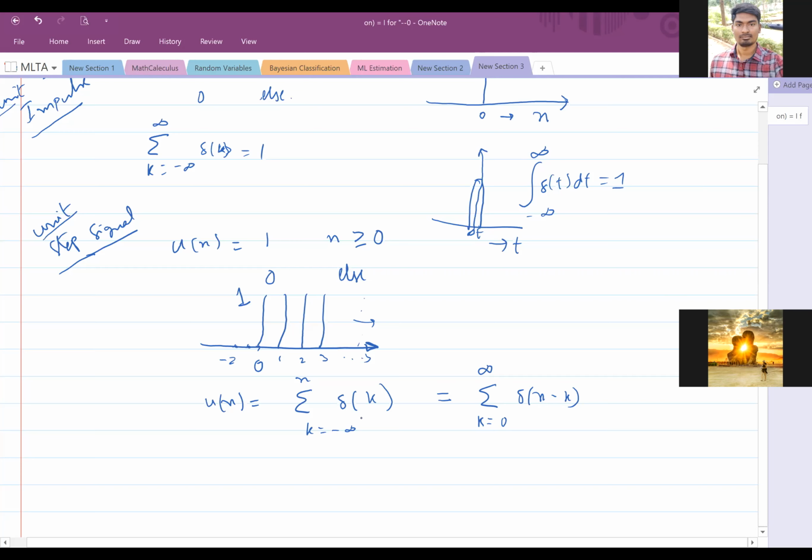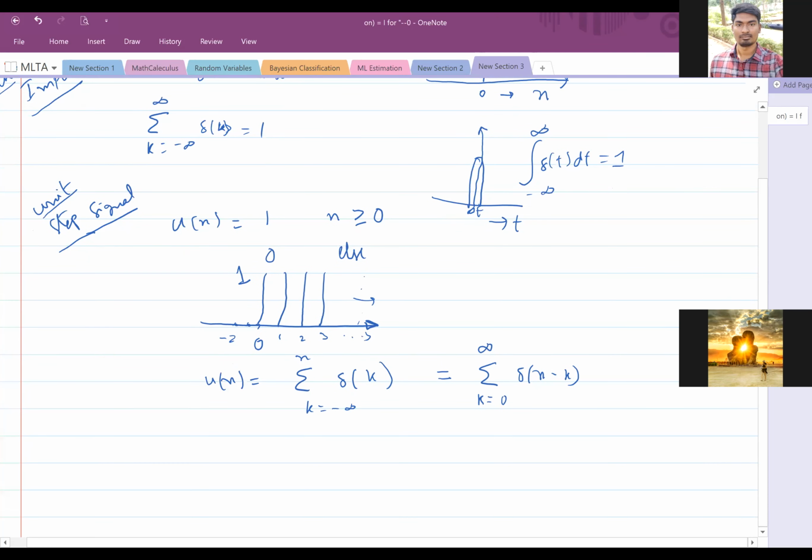No, sir. If we take negative values, then it will shift towards the left side also, sir. Right. So even for negative values, you will get the positive values. If k equal to -1, then at the position of -1, we will get an impulse. Correct. So fine. Good.